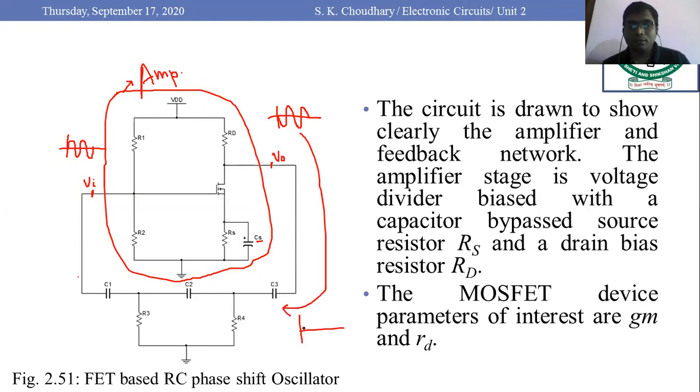We have adjusted the R and C in such a way that finally at the output of the feedback network we would obtain again 180 degree phase shift. That would be nothing but the same as the input signal. So in this way, the total phase shift of this network would be 360 degree. Everyone please draw this diagram or take the screenshot.